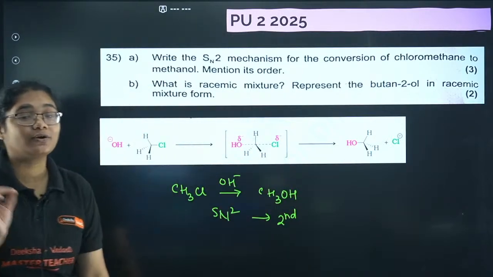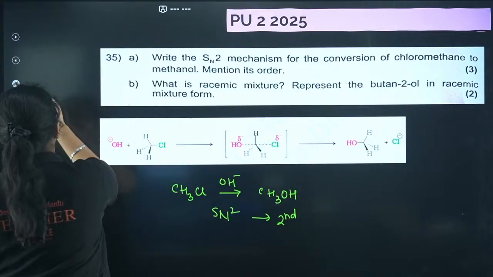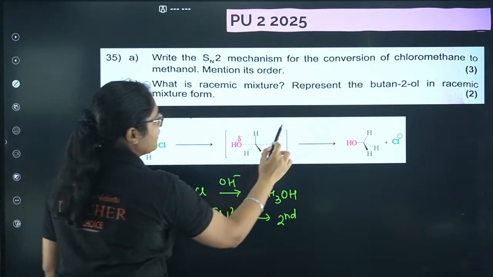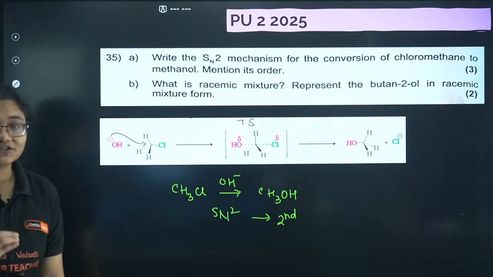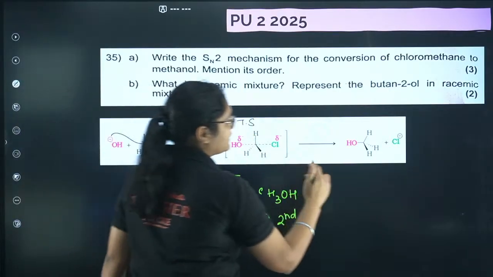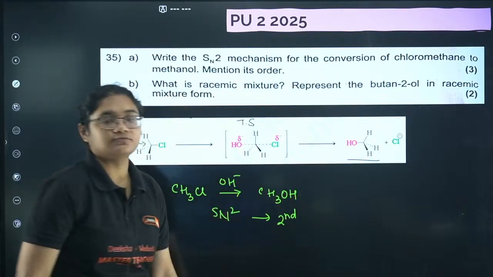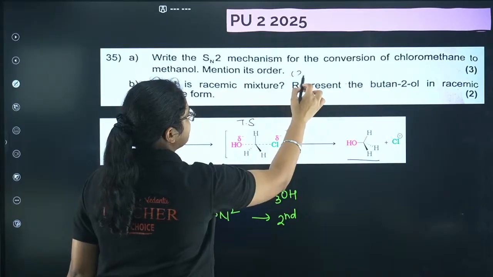Now the mechanism: OH minus attacks here, and a transition state is formed. Finally we get the product, CH3OH, plus Cl minus. So that is your mechanism. You write three things, you will get 3 marks here.